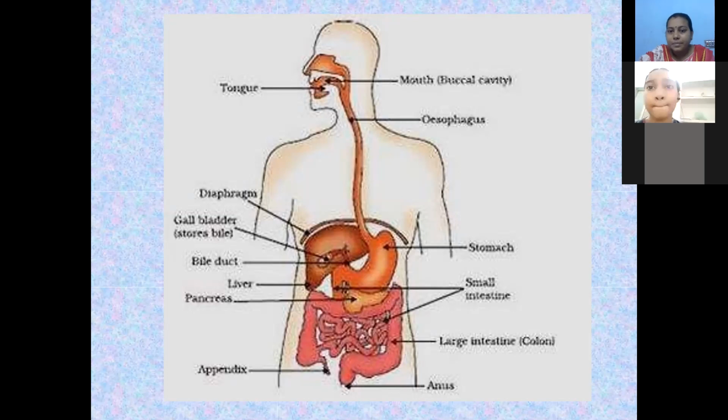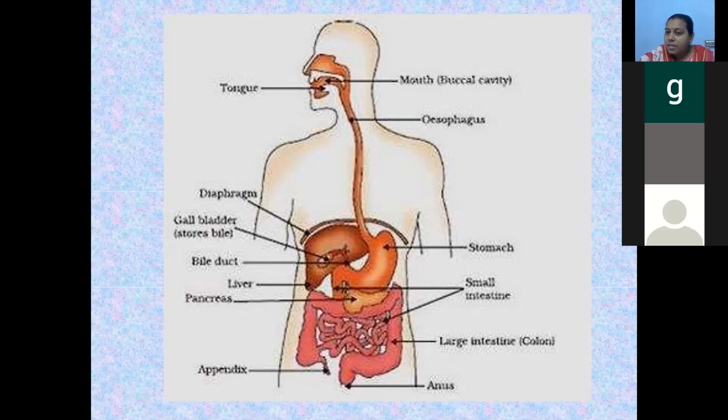Okay. Karthik, please raise your hand. Karthik. Lakshmi Srita, are you there? Yes, ma'am. Okay, very good. Now, what should I ask? Can you tell me, I said 4 types of teeth are present. What are those 4 types of teeth? Ma'am, I came late, ma'am. I came when you were telling about the stomach.